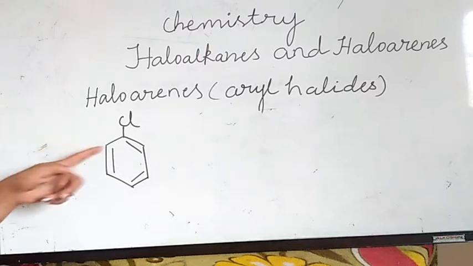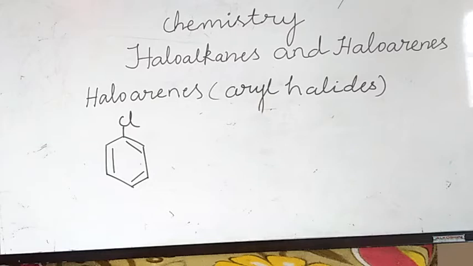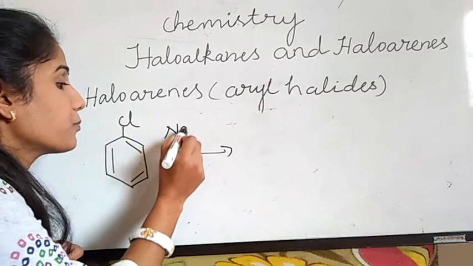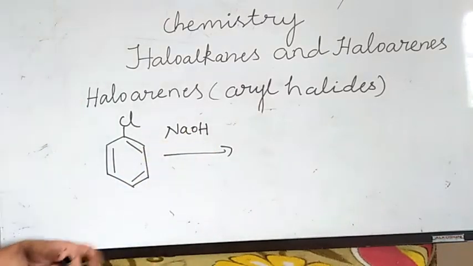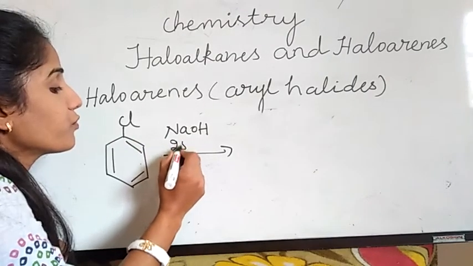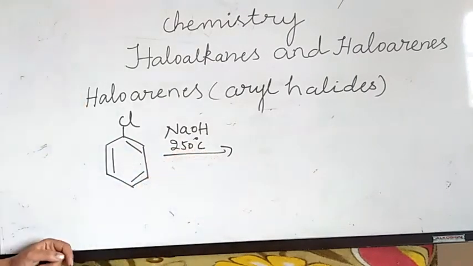So the replacement of Cl by hydroxyl group in chlorobenzene. How can we replace this chloride by hydroxyl group? Chlorobenzene is heated with NaOH, sodium hydroxide. You have to practice each and every reaction, I am telling. Chlorobenzene is heated with sodium hydroxide at 250 degrees Celsius temperature and 300 atmospheric pressure, then acidified, which gives phenol.